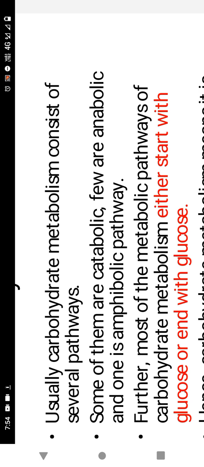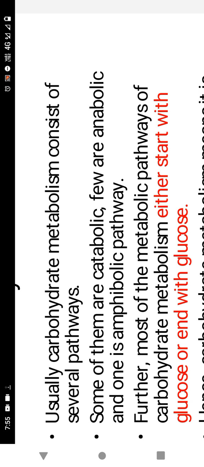Catabolic means the breakdown of big molecules into simple molecules. Anabolic means big molecules are produced from simple molecules. Amphibolic means on one side synthesis occurs, and on the other side breakdown occurs.